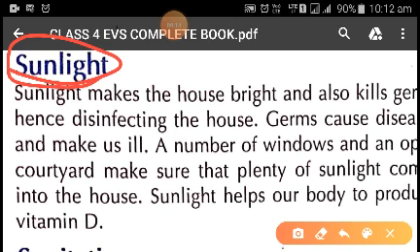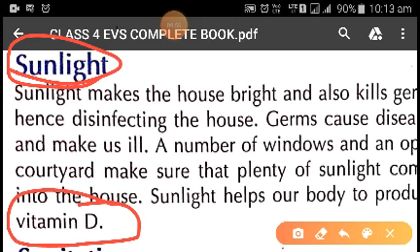Other than these two, light and heat, children, we also get something important from the sun, that is vitamin D. As we studied in the previous chapter, vitamins play an important role in keeping our body healthy and strong, and they also protect us from diseases. But children, all other kinds of vitamins we may get from fruits and vegetables, but the main source of vitamin D is sunlight. We get a large amount of it, and it also helps our body to produce vitamin D.